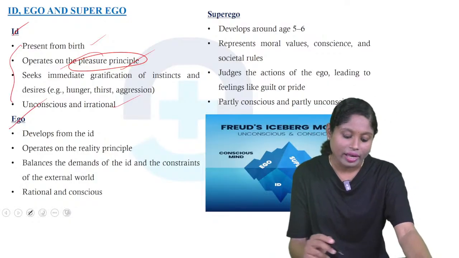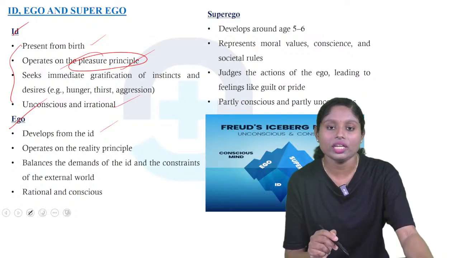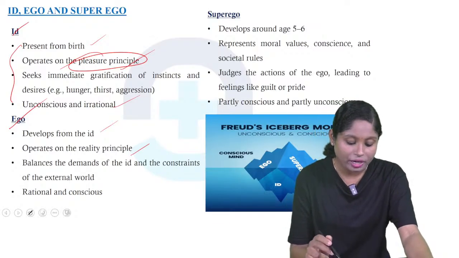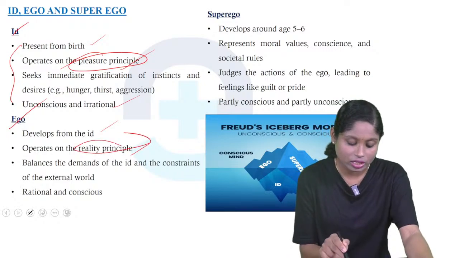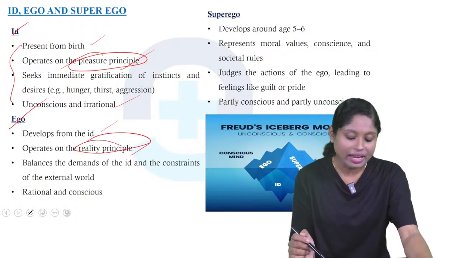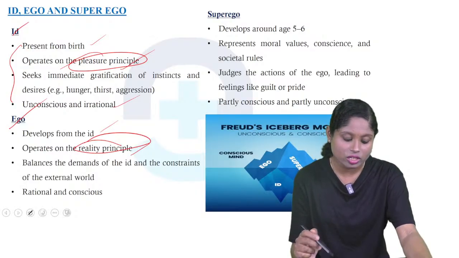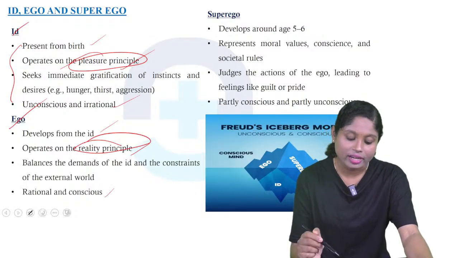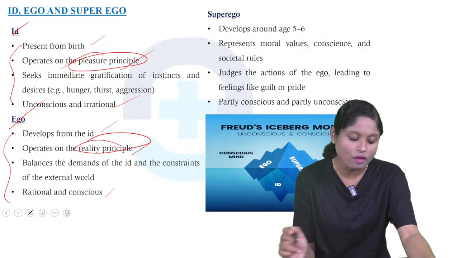Coming to ego, it develops from id. It operates on the reality principle, whereas id is the pleasure principle. It balances the demands of the id and the constraints of the external world. It is rational and conscious. So these are the characteristics of ego.